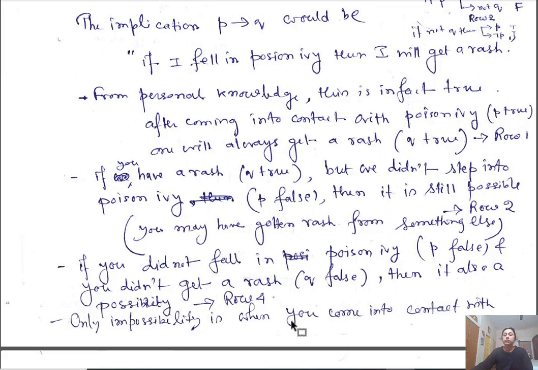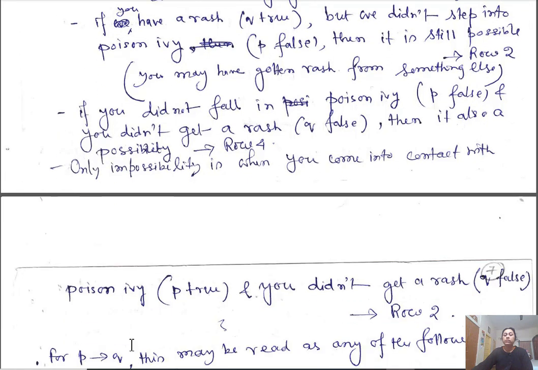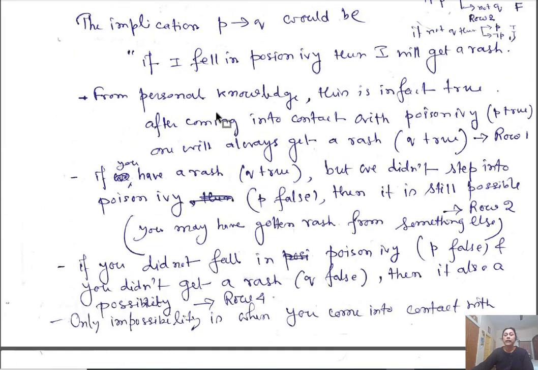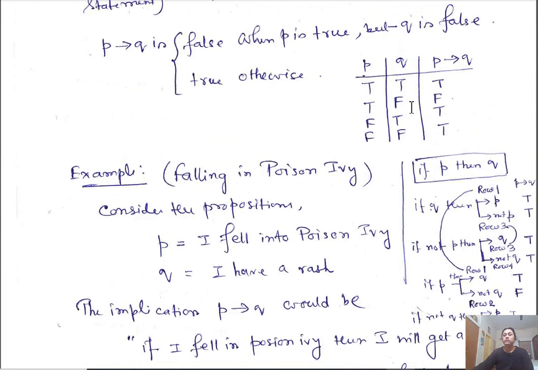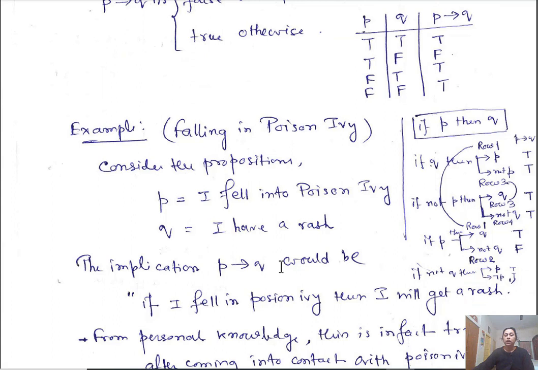The only impossibility is when you came into contact with poison ivy, that means P is true, but you didn't get a rash. I step into poison ivy, P is true, but I didn't get a rash. Q is false. So in that case, this is the impossible case, and the statement P implies Q must be false. So P true, Q false: in that case, this is false. So this is the illustration of this implication.